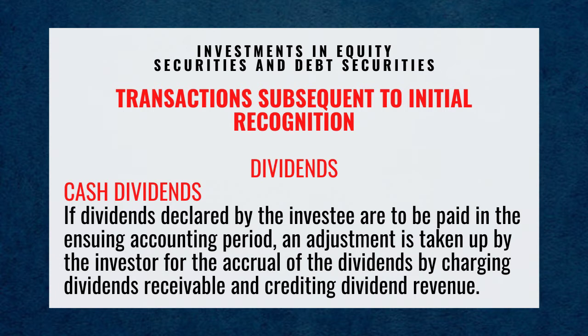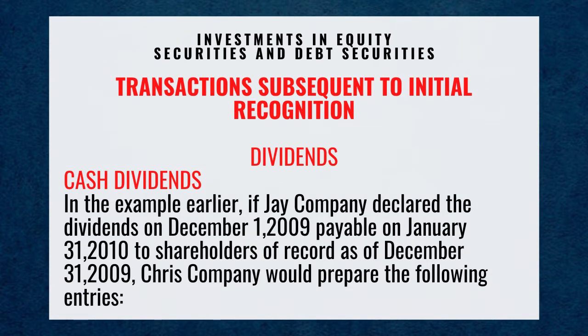If the dividends declared by the investee are to be paid in the ensuing accounting period, an adjustment is taken up by the investor for the accrual of the dividends by charging dividends receivable and crediting dividend revenue. In the example earlier, if J Company declared the dividends on December 1st, 2009, payable on January 31st, 2010, to shareholders of record as of December 31st, 2009, Chris Company would prepare the following entries.